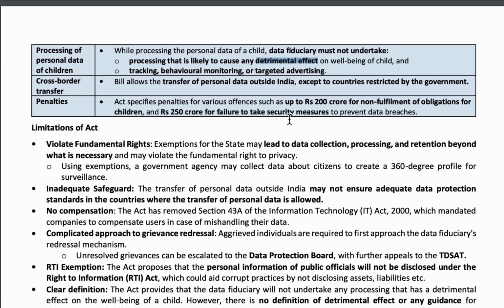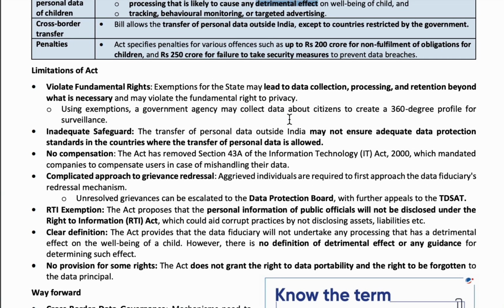Okay, so coming to the limitations of the act, the right to privacy is violated because for some agencies, for some research institutions, the most crucial information, the data, is sent. So they might misuse it, and that also violates the right to privacy, which is a fundamental right. Okay, so no proper safeguards were made to protect data that is transferred outside the country.